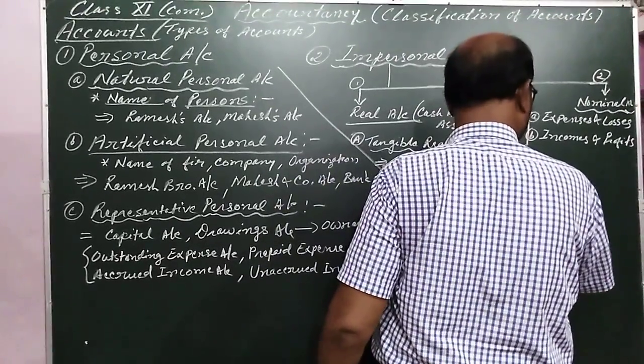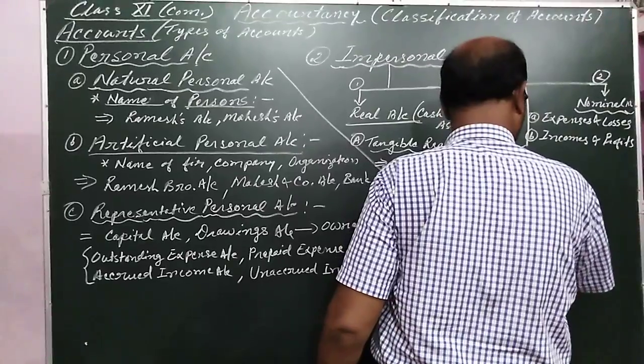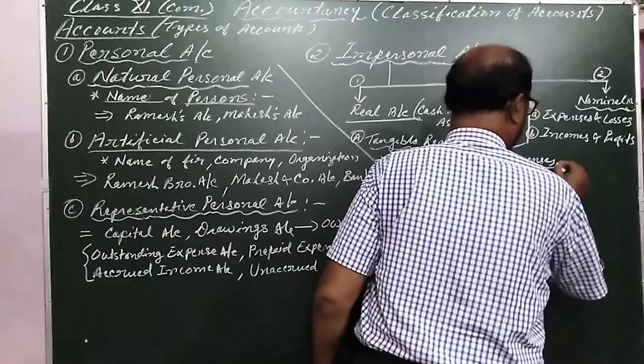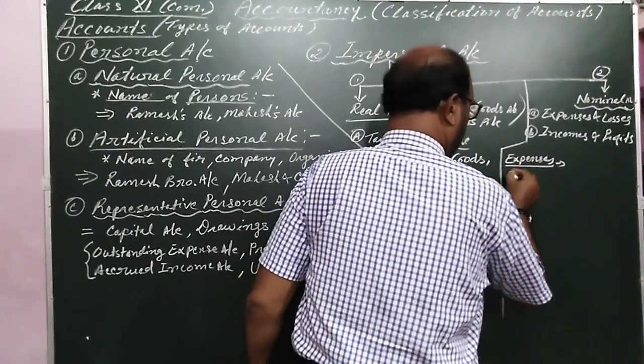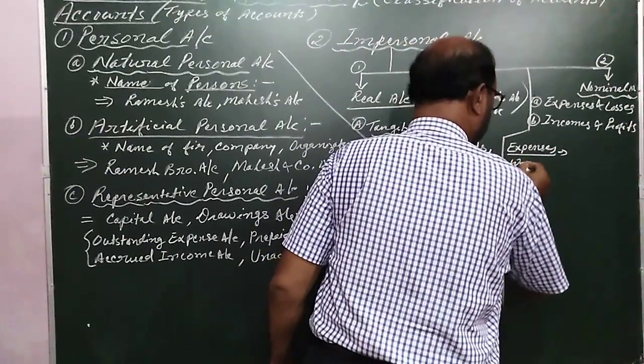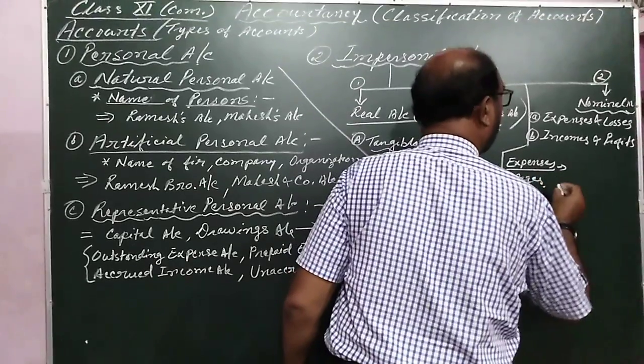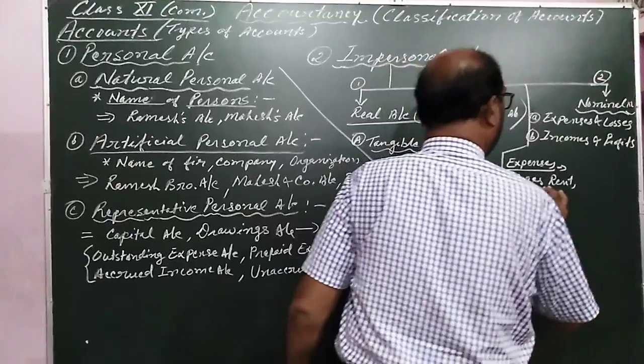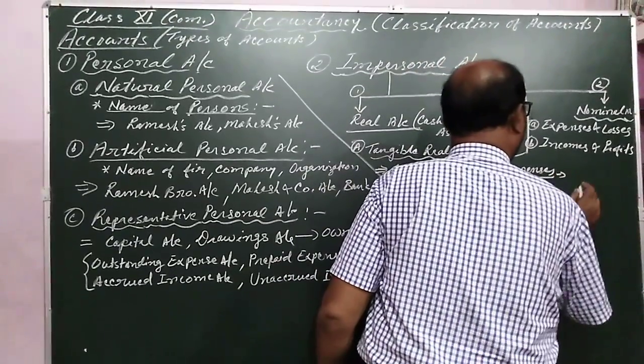Here I can write some examples of expenses. Wages, rent. Here I should write the account.